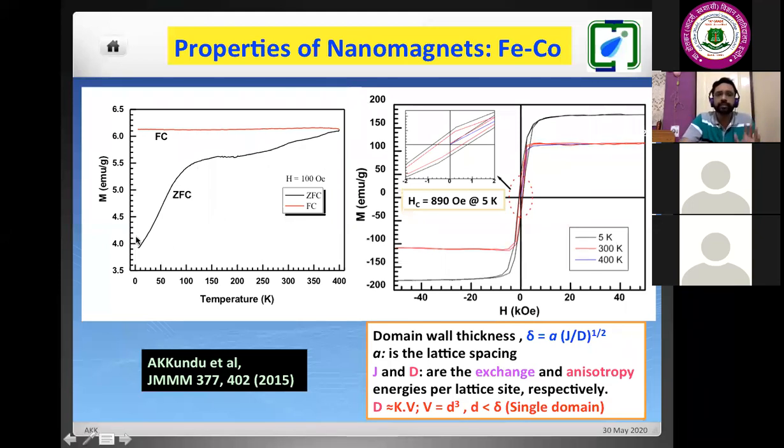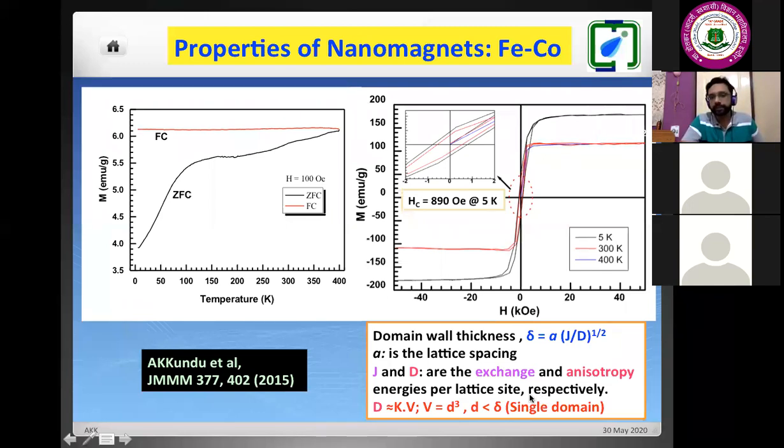That is because at low temperature, in absence of any magnetic field, in zero field cool condition, we will switch off the field. We cool the system, switch off the field. Then here we apply the field of 100 Oersted and measure the magnetization. So at low temperature, all the magnetic spin, they will be freezed. Once you increase the temperature, there will be the ordering of the system. So at 400 Kelvin, they were trying to order. But when we measure the field cool, it signifies the ferromagnetic behavior of these magnetic nanoparticles.